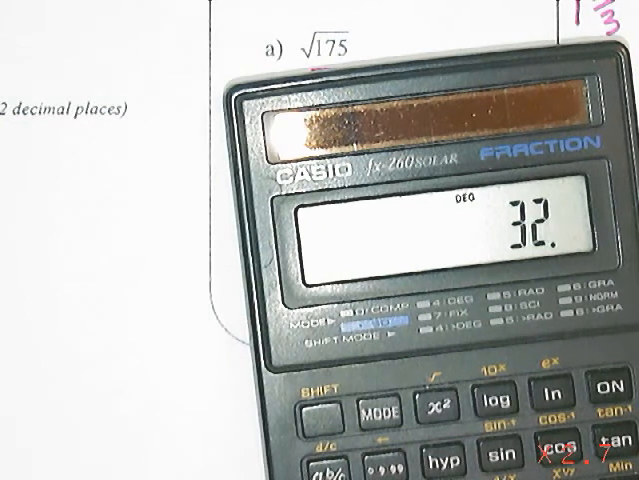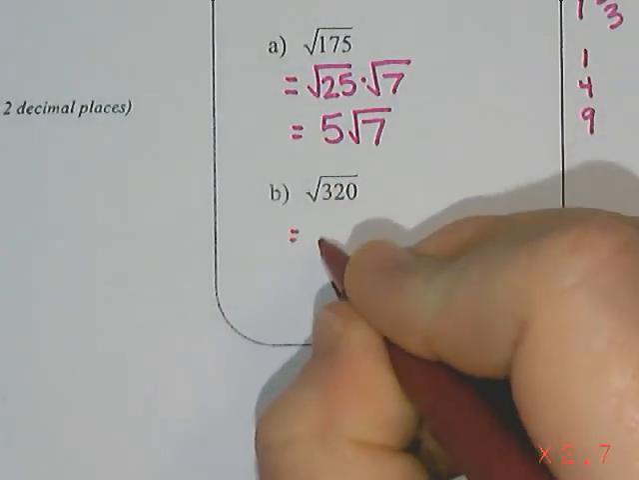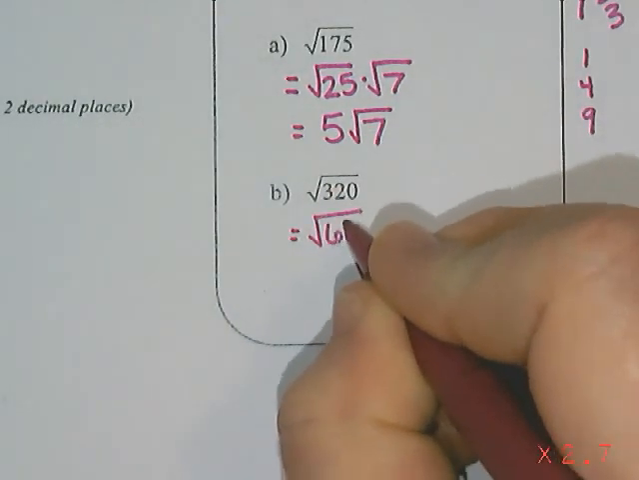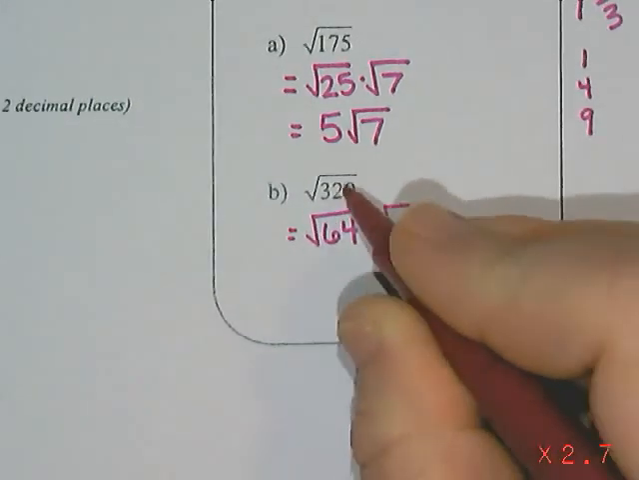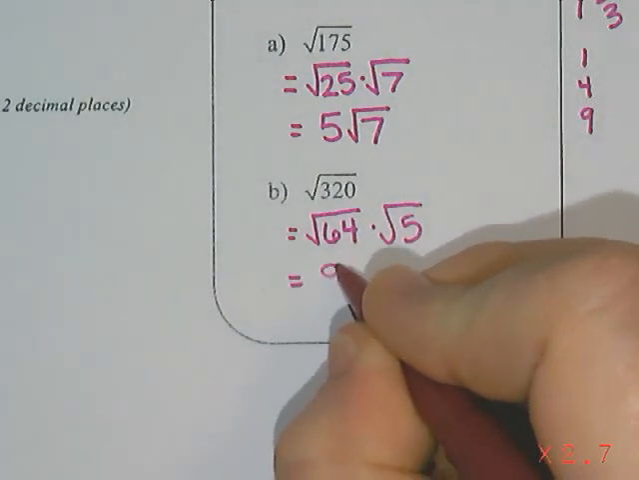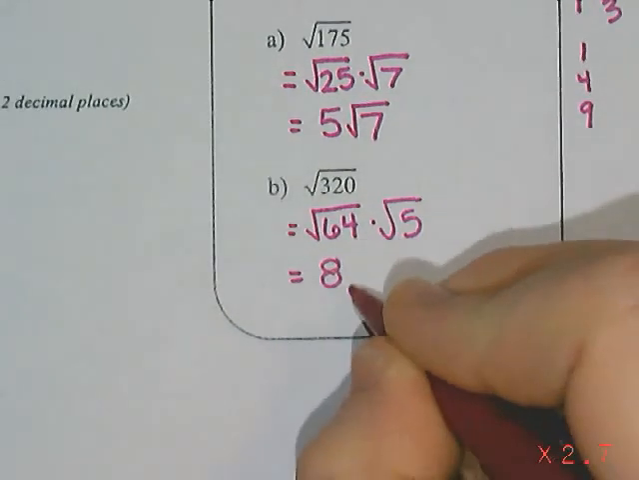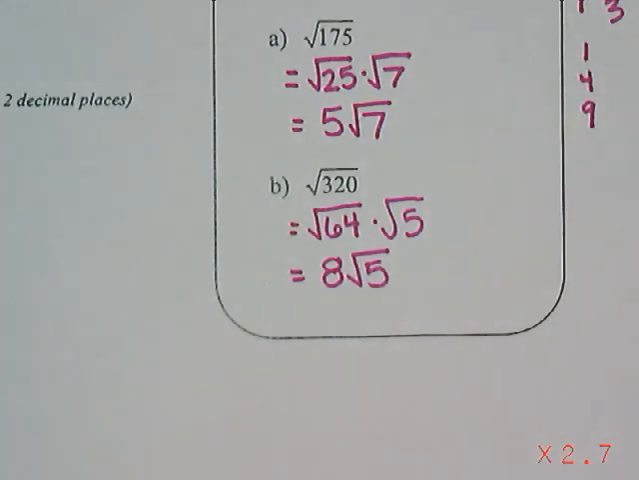320 divided by 64 actually works out. It's 64 times 5. So I would say this is the square root of 64 times the square root of 5, right? 64 times 5 is 320. The square root of 64 is 8. The square root of 5 is a decimal, so I would just leave it as 8 times the square root of 5.